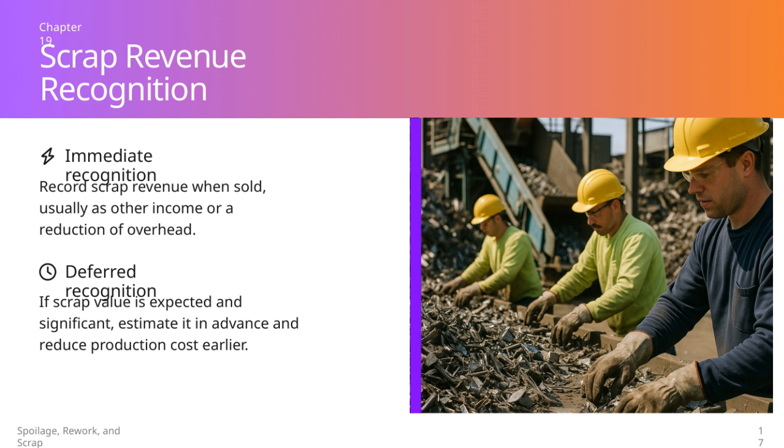On the other hand, there's deferred recognition. This approach is used when the scrap value is both expected and significant. Instead of waiting until the scrap is sold, we estimate its value in advance and reduce the production cost accordingly. By doing this, the costs are more accurately matched with the production period. Both methods have their uses depending on the significance and predictability of the scrap value, and it's important to choose the right approach to ensure accurate financial reporting.